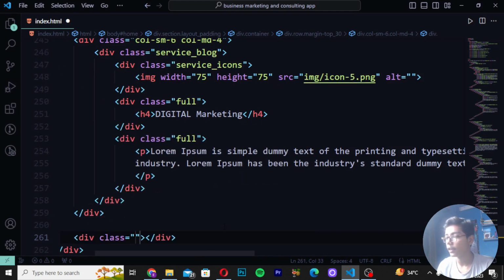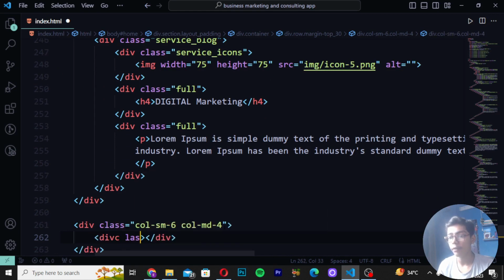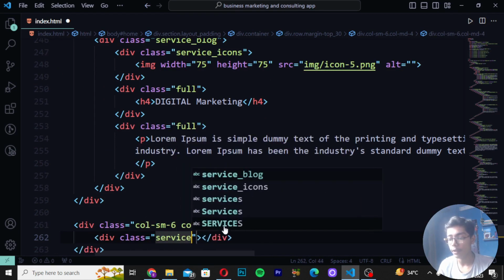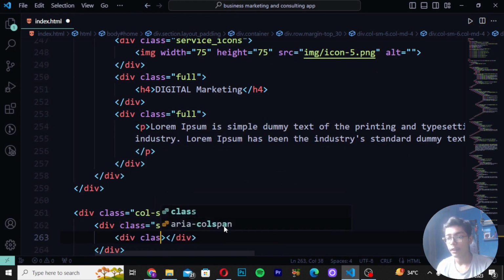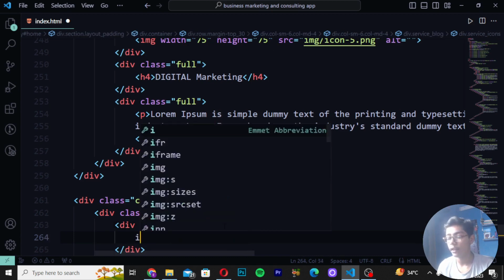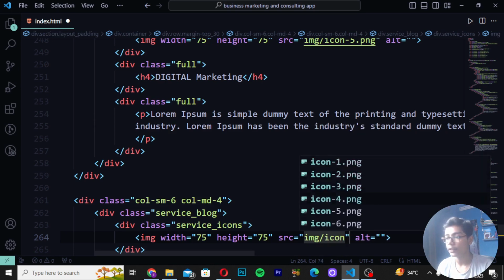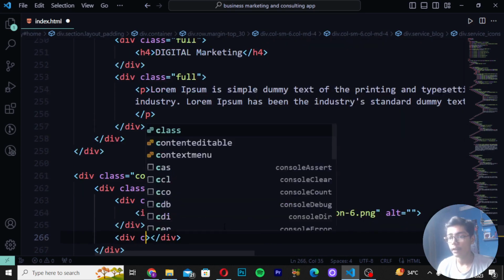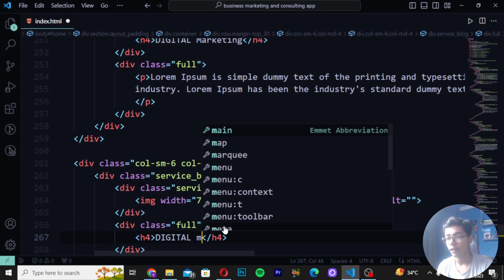Write div class col-sm-6 col-md-4, and then write div class service_block. Then write div class service_icons. Then write image, and create width 75, and height 75. Source image slash icon6. Then when you are done with that, I will write full h4, and then write digital marketing.